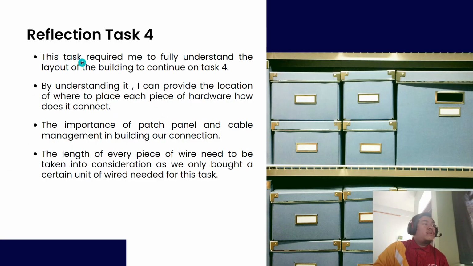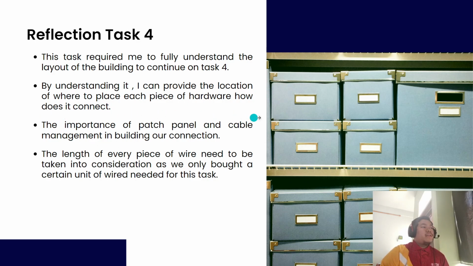Next, I will talk about the reflection on task 4. This task required me to fully understand the layout of the building to continue doing this task. By saying this, I mean that in order to continue making the wiring layout, I need to understand where each wall is, and how I need to organize the wire in each section of the lab.